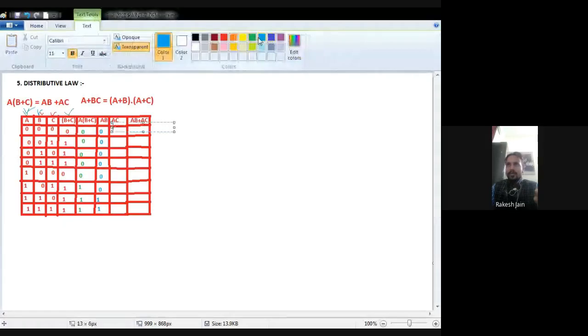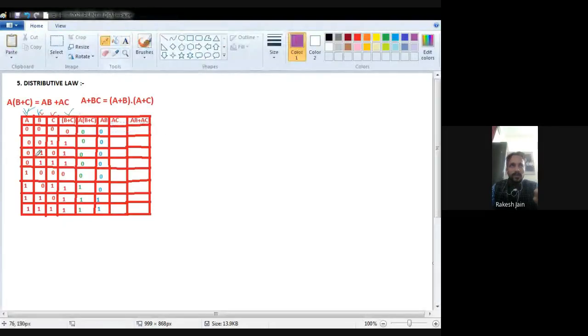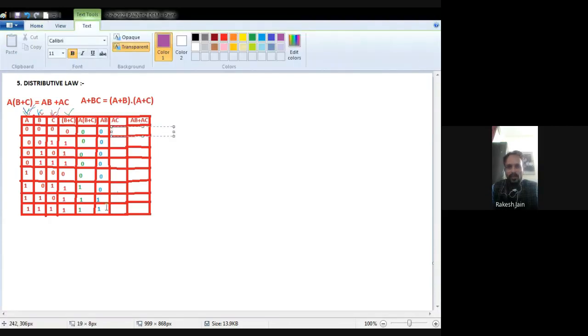A is 1, B plus C is 0, because I find a 0, that's why 0. A is 1, B plus C is 1, because no one is 0, that's why 1. A is 1, B plus C is 1, because no one is 0, so the result is 1.